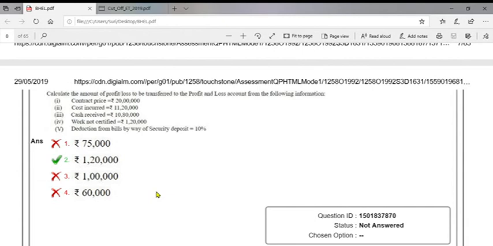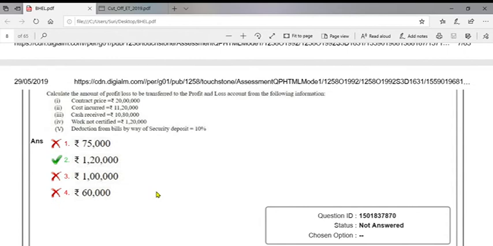So notional profit equals work certified 12 lakhs plus work not certified 1 lakh 20,000 minus cost incurred so far 11 lakh 20,000. So notional profit 2 lakhs. So now we compute the percentage of completion. Percentage of work certified: work certified 12 lakhs divided by contract price 20 lakhs.